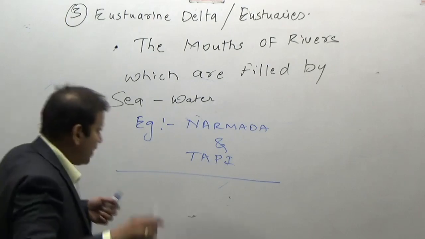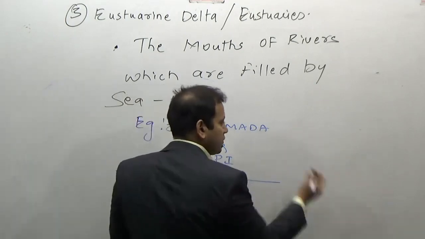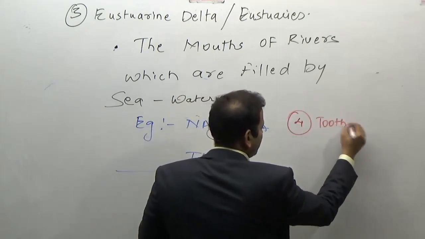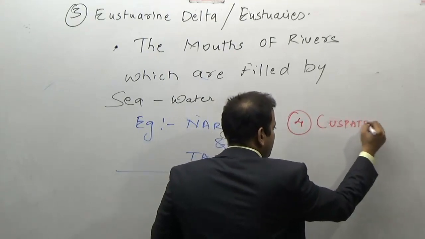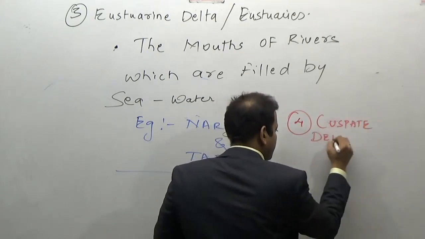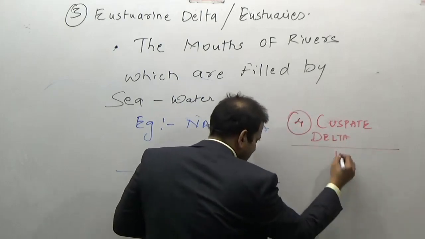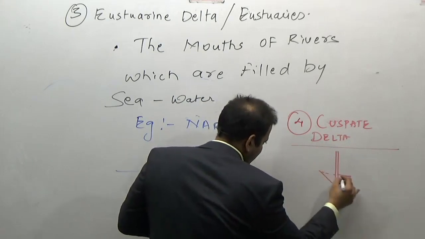Some deltas look like a modification or special kind of delta. For example, remember, one looks like a tooth-like delta. It is known as a cuspate delta. Just remember it for the preliminary examination. It is when the river enters the sea and deposits the sediments on the sides like a tooth.